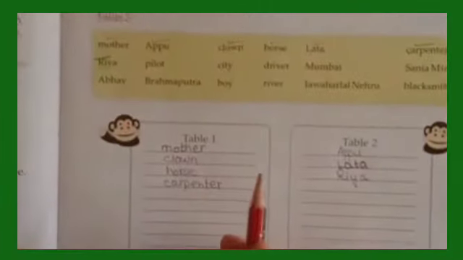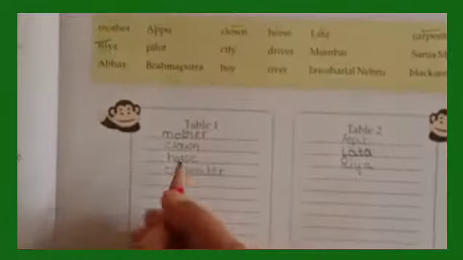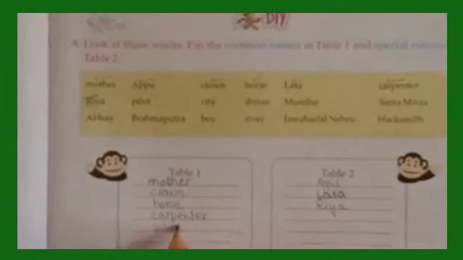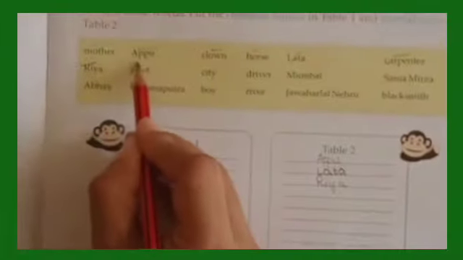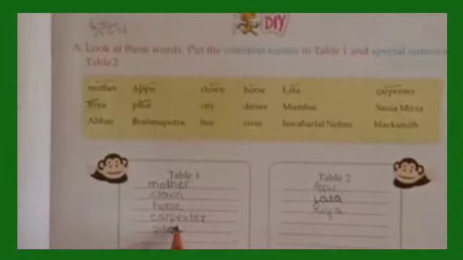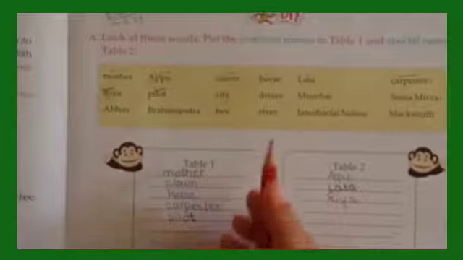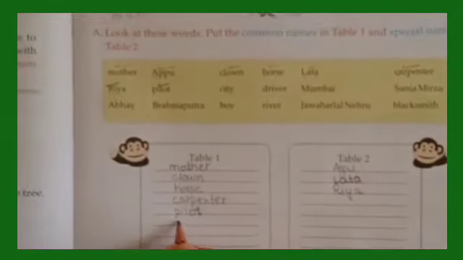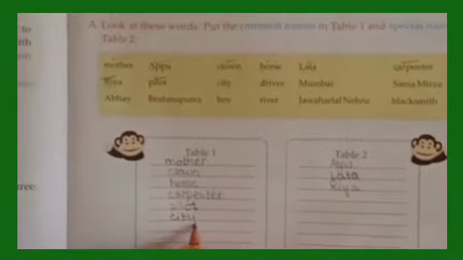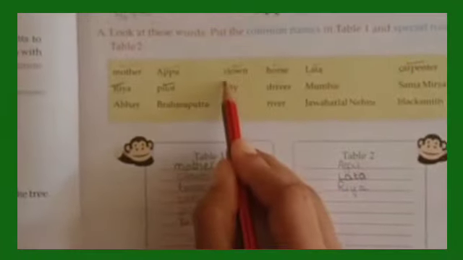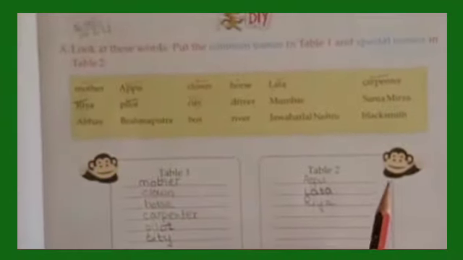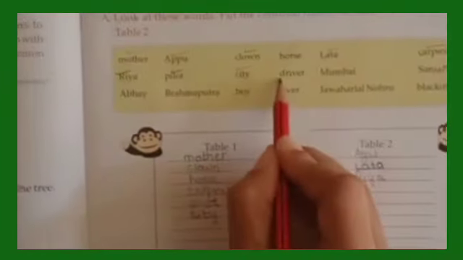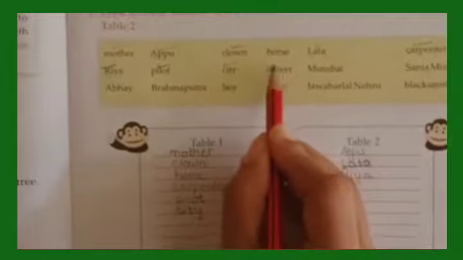Next is pilot. Pilot is a common name. There's no special name, okay? So, pilot will come under table 1. Next is city. City again is a common name, so we write it under table 1. Next is driver. No special name is given to the driver.